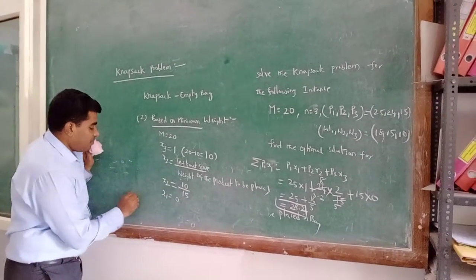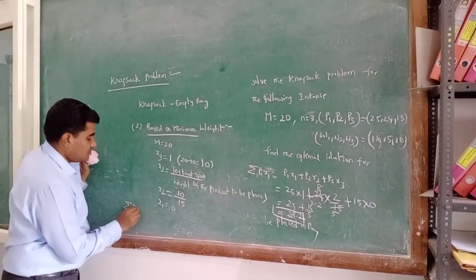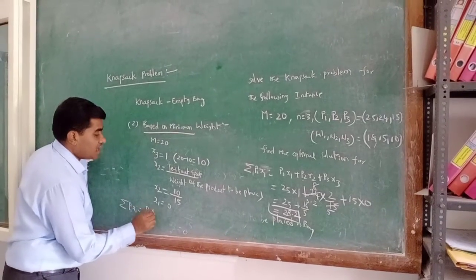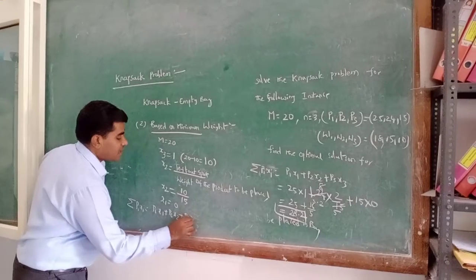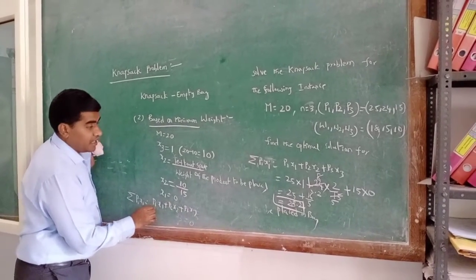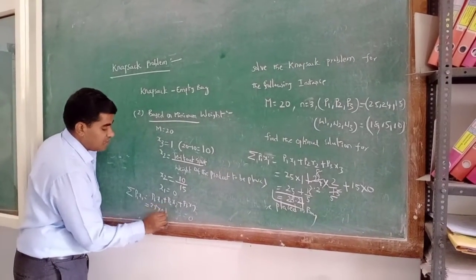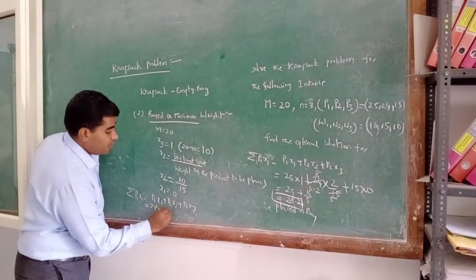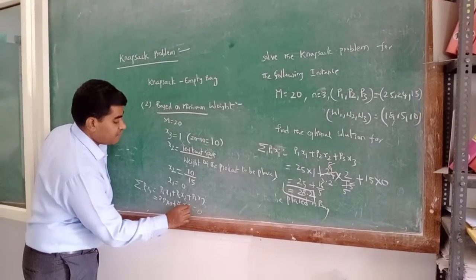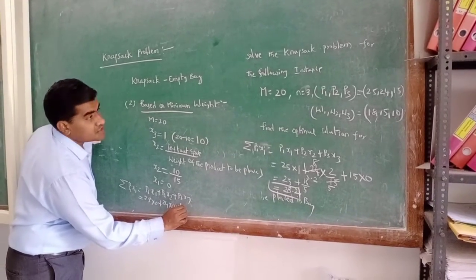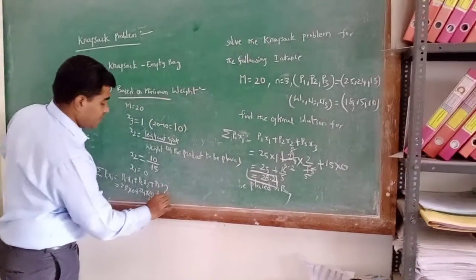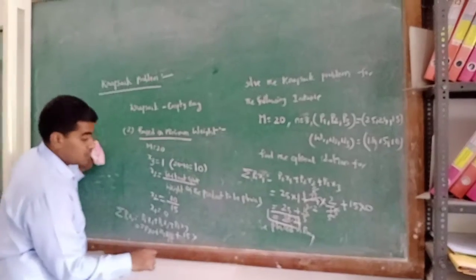Then summation of Pi Xi is P1 X1 plus P2 X2 plus P3 X3. P1 is 25 into 0, plus P2 is 24 into 10 by 15, and plus P3 is 15 into 1.